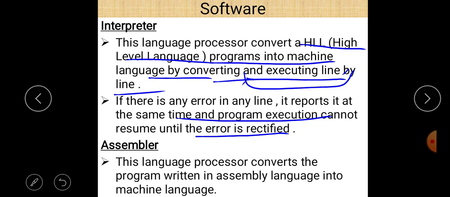And the assembler is totally different as compared to compiler and interpreter. Assembler basically relates to assembly language, which is a low level language in which the program is written in the form of symbols. So this language processor converts the program written in assembly language into machine language.